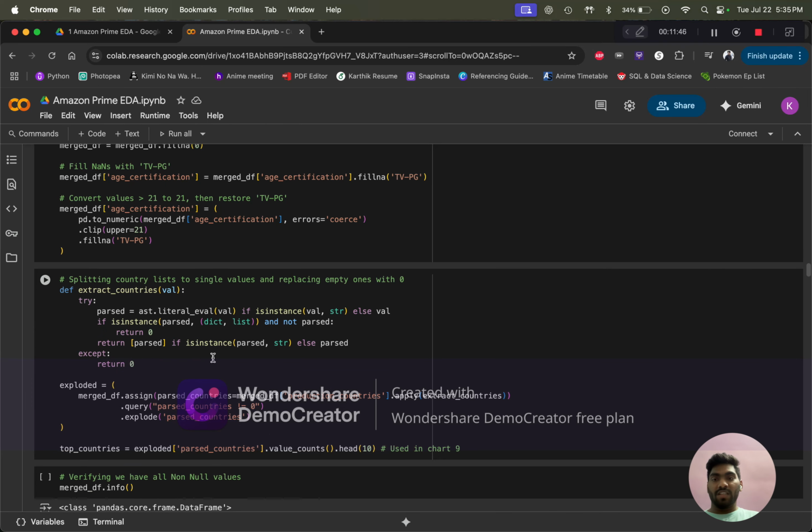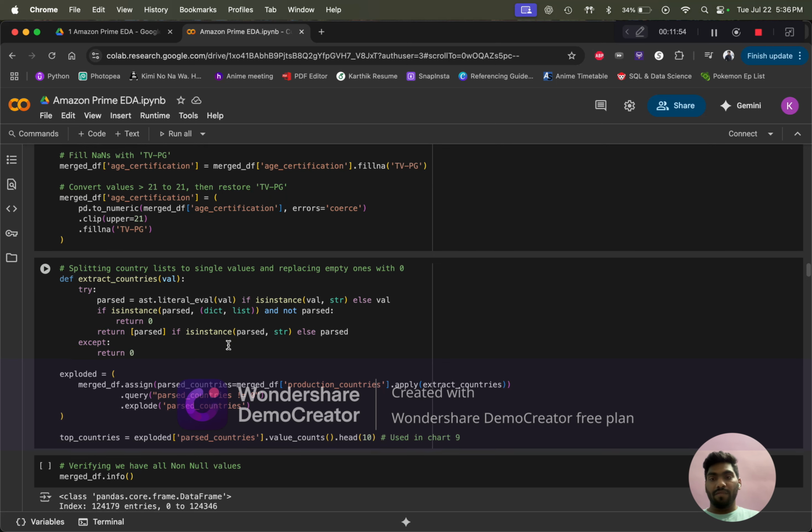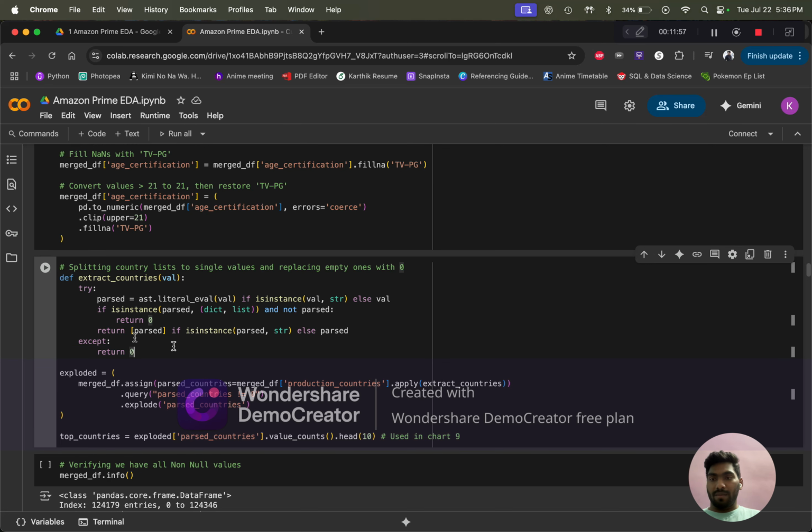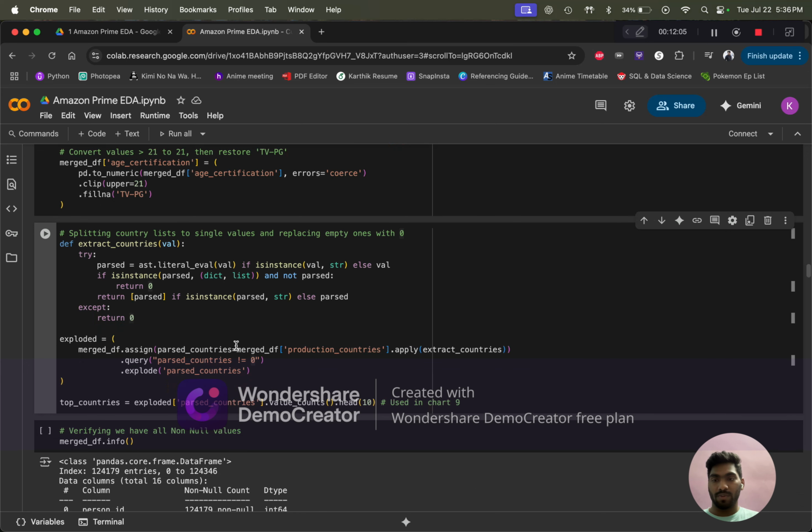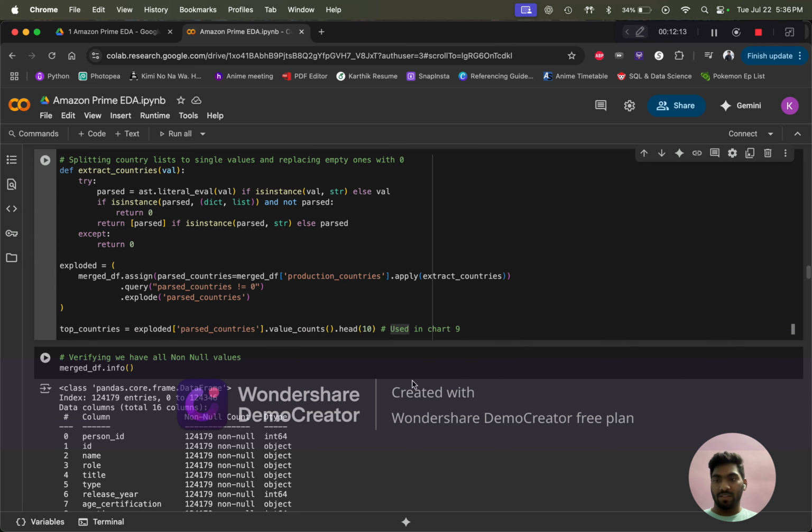And in the production countries, as I have shown you, there are multiple countries for each single movie. I have extracted each country from the list, and I have put it as a single string for each one, and I have given it into the top countries. I have also used this in the chart. I will show you in the upcoming charts.